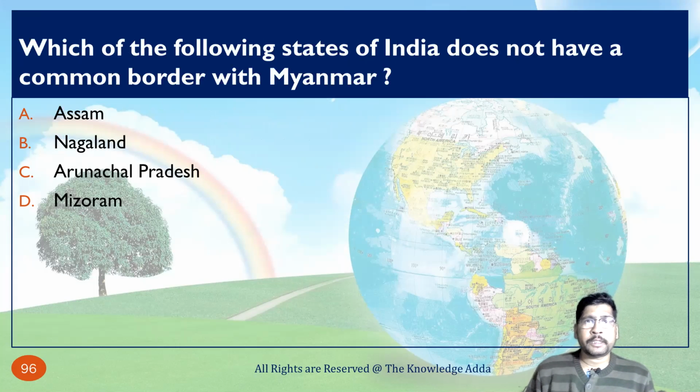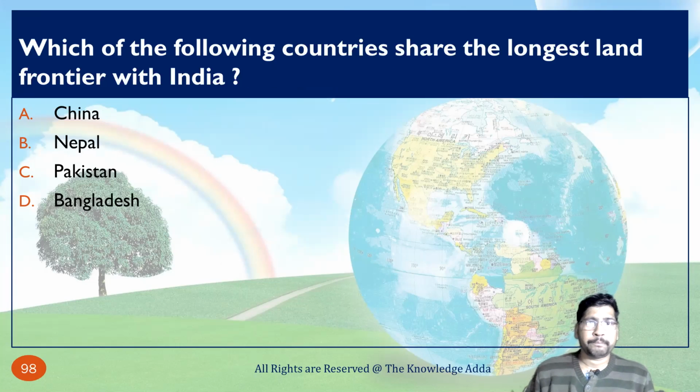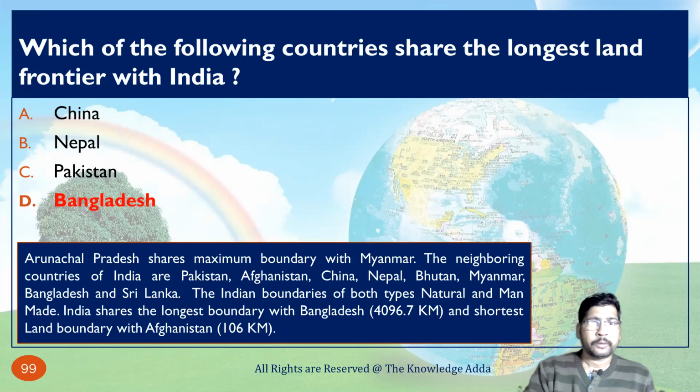Which of the following states of India does not have a common border with Myanmar? So Assam does not have a common border with Myanmar, because here you can see Arunachal Pradesh, Nagaland, Manipur and Mizoram share their border with Myanmar. Which of the following countries shares the longest land frontier with India? As we mentioned, Bangladesh, because Bangladesh shares 4096 kilometers.